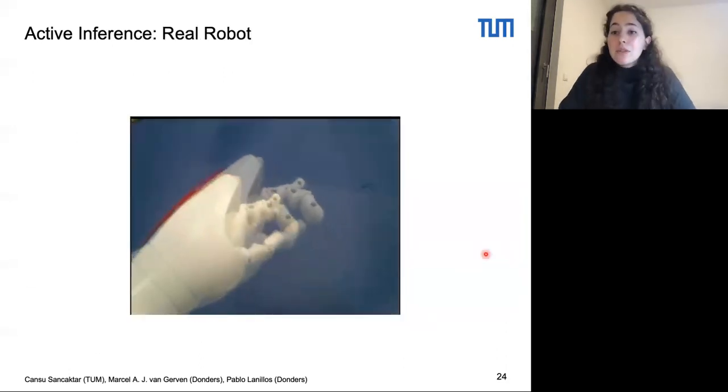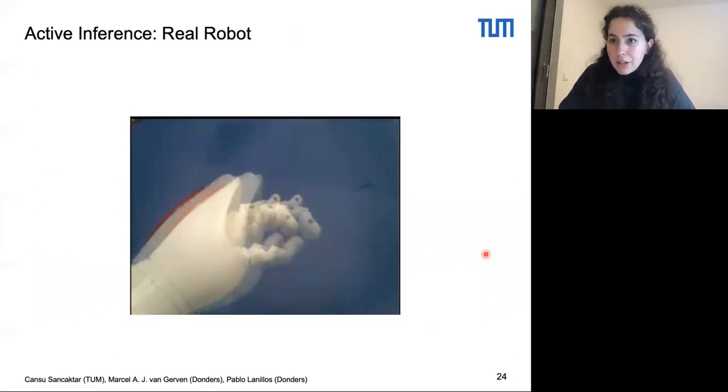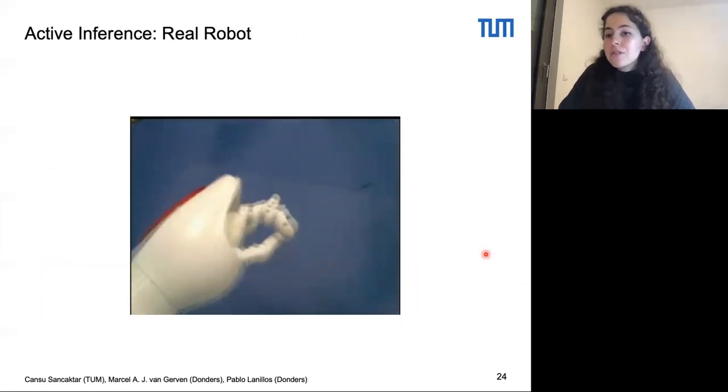Okay, and here are the results of active inference with the real robot. There is mechanical backlash in the actuators of the NAO robot, as well as noise in the sensors. Therefore, the results aren't as good as in the simulation.